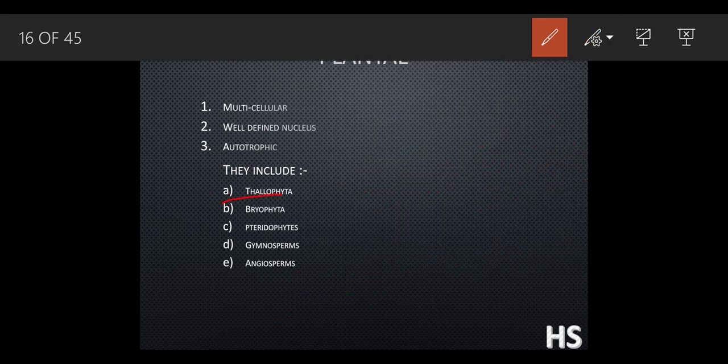Because they do not have stem, roots and leaves. They do not have all the three: roots, stems and leaves. So that is why they are classified in the Thallophyta.